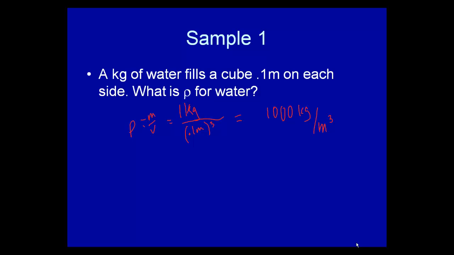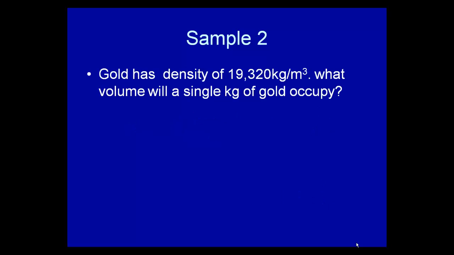Water is heavy. Now, seawater is actually heavier. It's 1,025 kilograms per meter cubed. Why is it heavier? It's got salt in it. So it's actually easier to float in seawater because the density is higher.